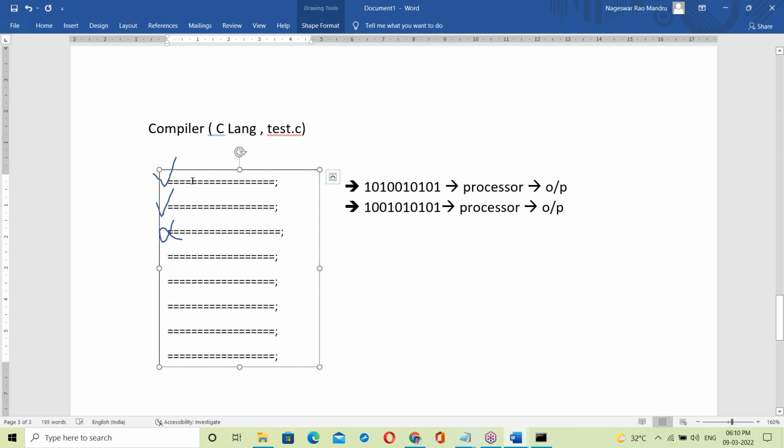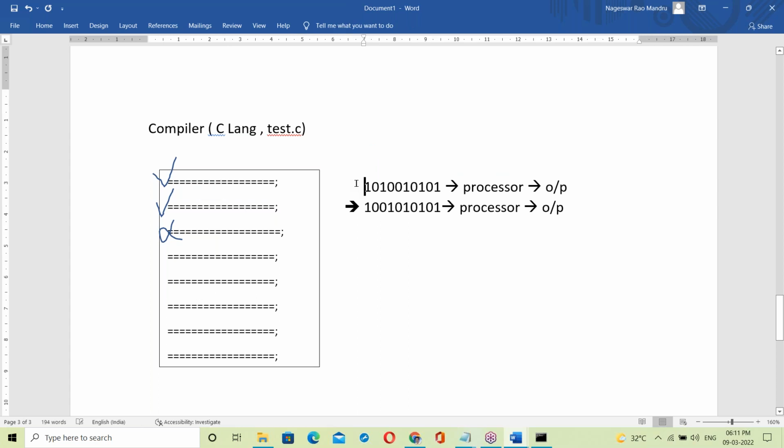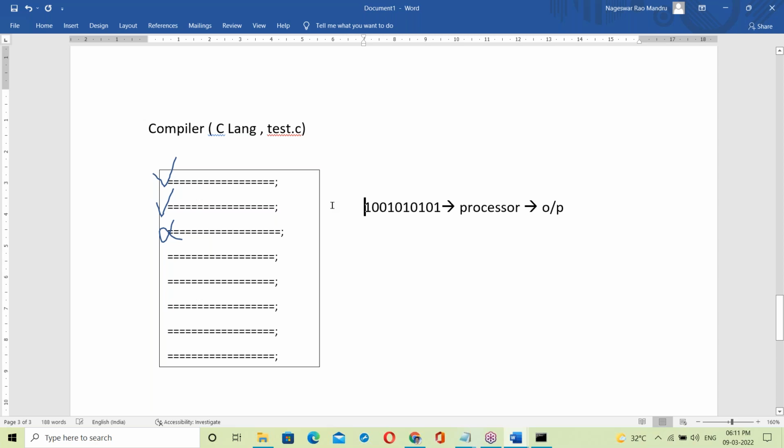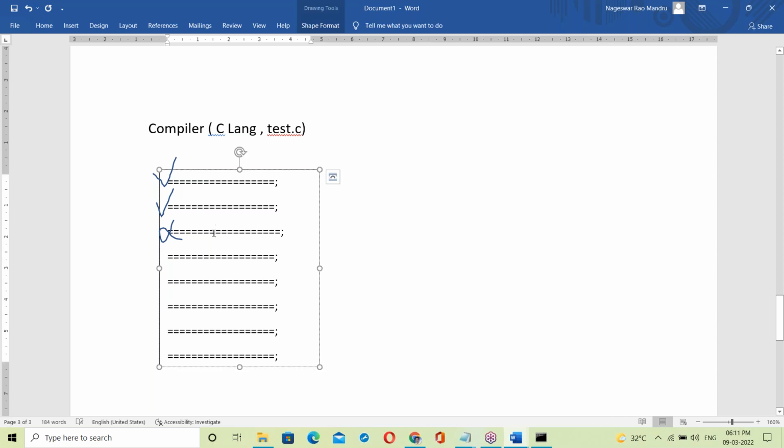The compiler checks the first line. Suppose the first line has no error, fine. Even if it is correct, it won't convert into binary code immediately. It checks the next line. Suppose the next line is also correct. Even if correct, it won't convert immediately. It checks the next line. Suppose something is wrong.